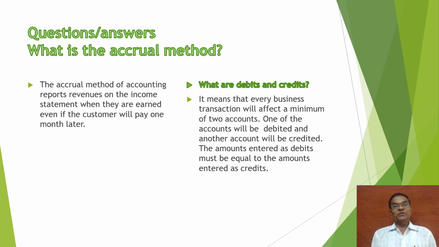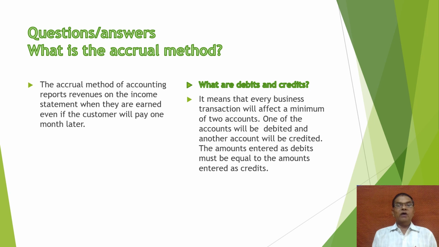Next question, very important: what are debits and credits? This is the basic one, so we must understand it. It means that every business transaction will affect a minimum of two accounts. In the double entry system, we record two sides, receiving and paying: what is received and what is paid. So both sides are recorded.